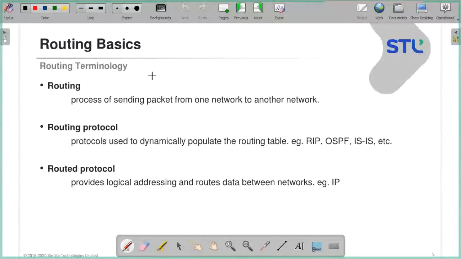Now when a router receives this packet, what is the router going to check? The destination IP, isn't it? And by looking up this destination IP in the routing table, it is going to route the packet which contains the data. That protocol is called the routed protocol. So IP is referred to as the routed protocol, which is used to route the packet.